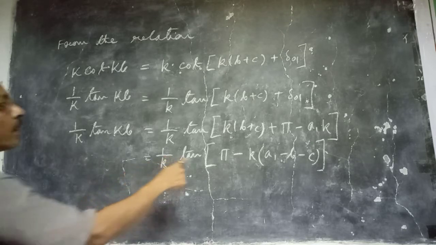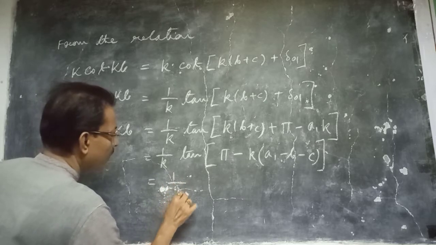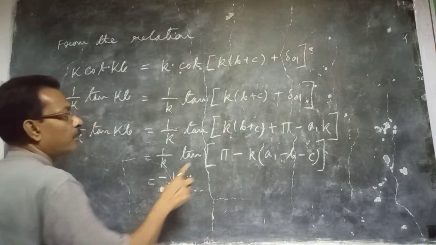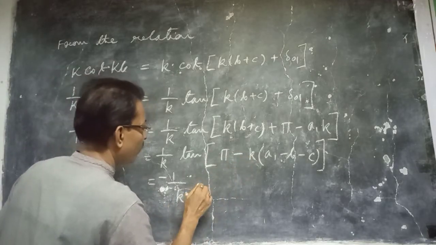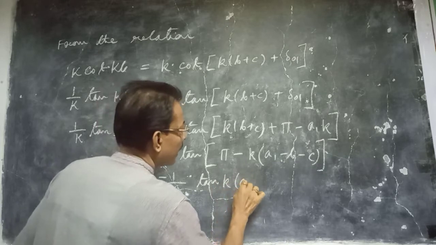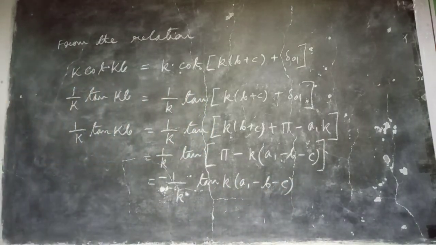So tan of pi minus theta, obviously minus will come, tan of pi minus theta is minus tan theta, you get minus 1 by k tan k(a1 minus b minus c).